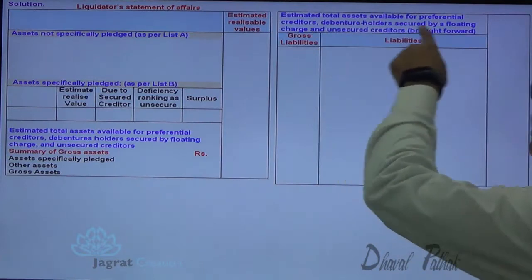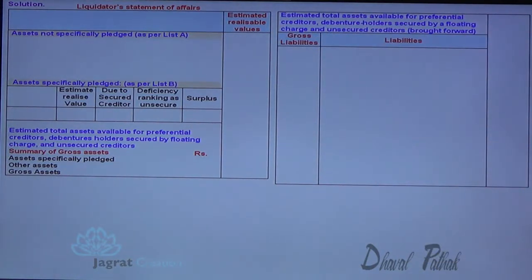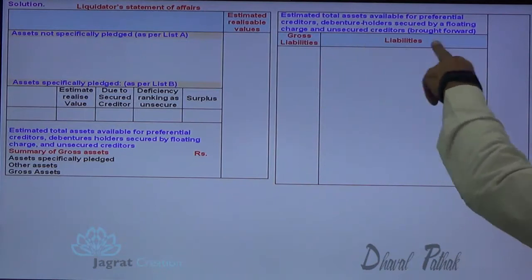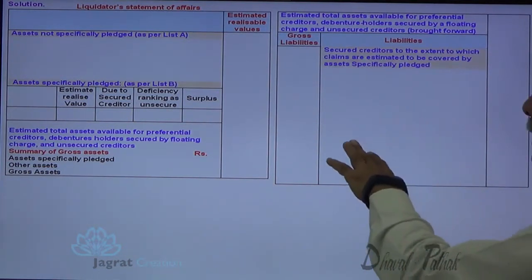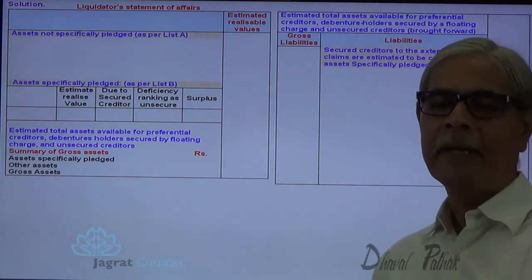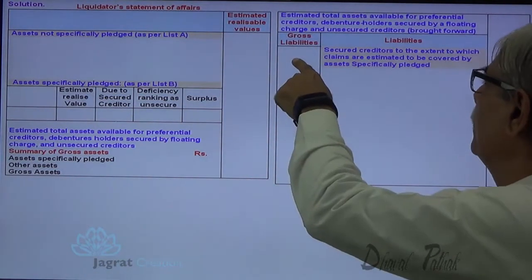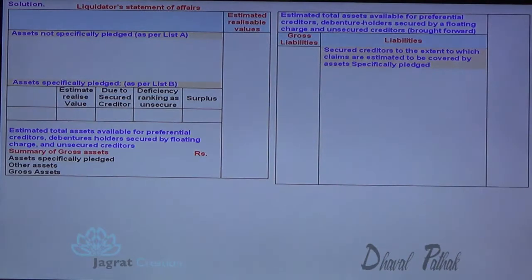I write the same thing once again here. Estimated total assets available for preferential creditors, debenture holders secured by floating charge, unsecured creditors, brought forward. Now secured creditors already paid out of the assets, they will be recorded as gross liability, but here it's going to be nil.